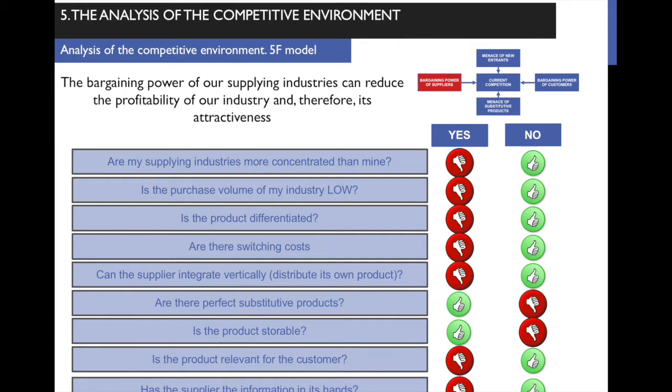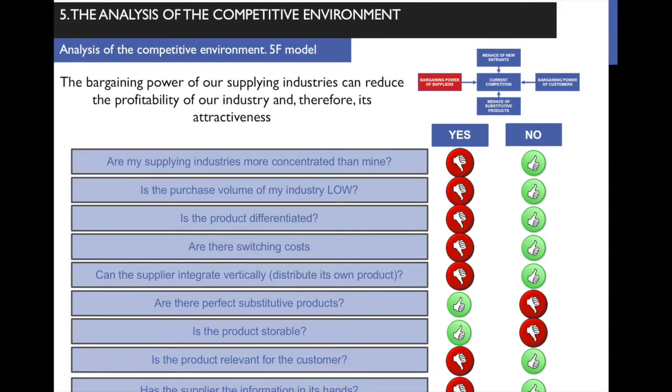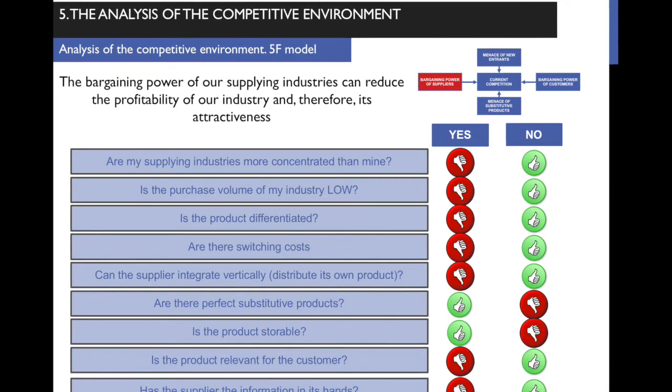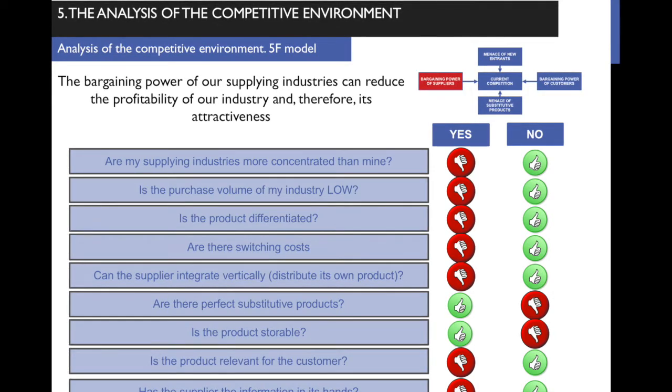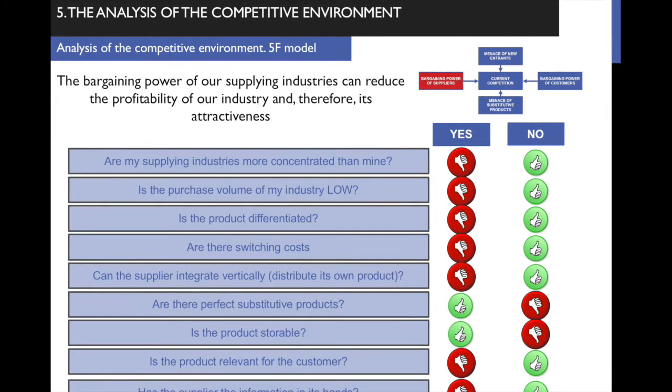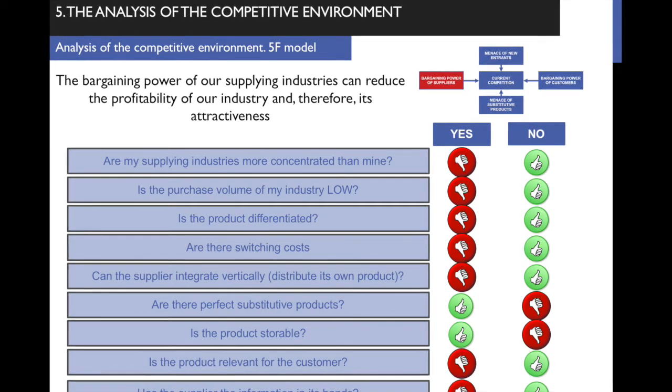So we have to consider who our supplying industries are. For instance, let us say we are the food retailing industry: Mercadona, Carrefour. Who is the supplying industry? The supplying industry is the food producing industry. So, if we are food retailing, we have to consider the bargaining power of food producers. Which things do we have to consider? Sometimes we will have more than one supplying industry, but in this example, we are going to simplify it.